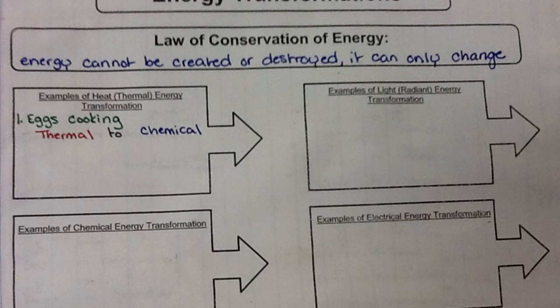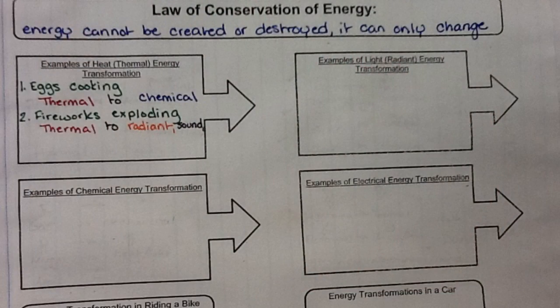If you look in the top left corner of your notes, you can see examples of heat or thermal energy transformation. The first example we're going to show is eggs cooking. Cooking eggs starts with thermal energy, or the heat from the pan, and it's going to transform or change into chemical energy.